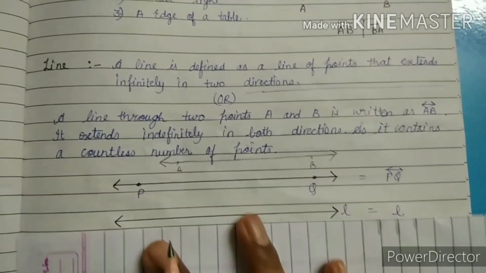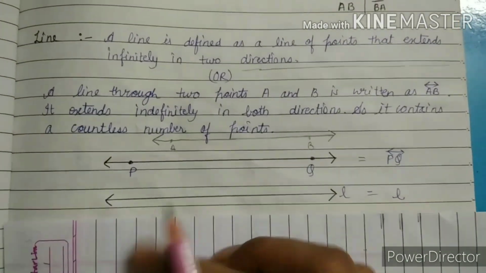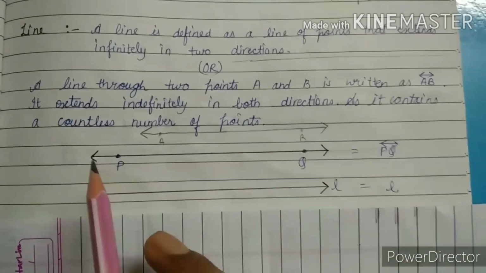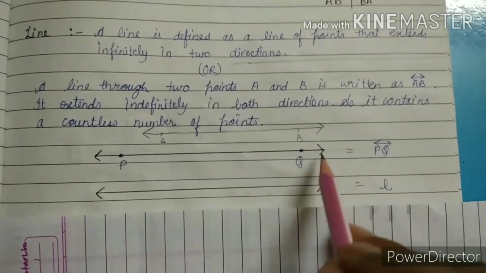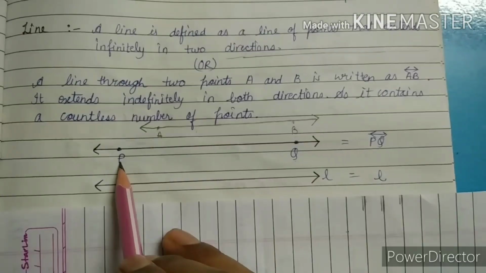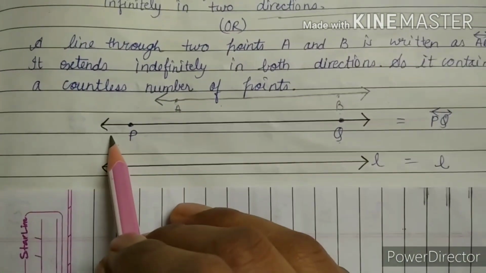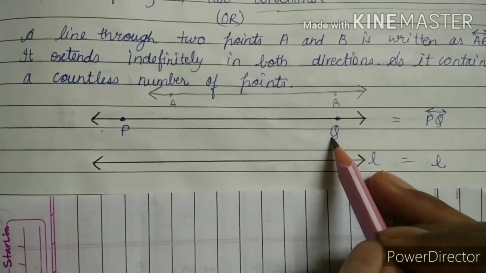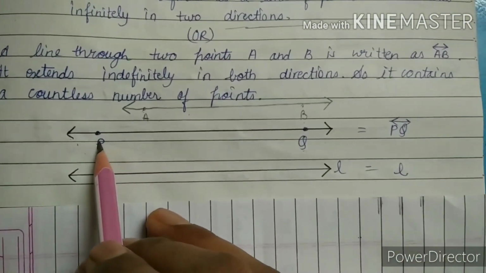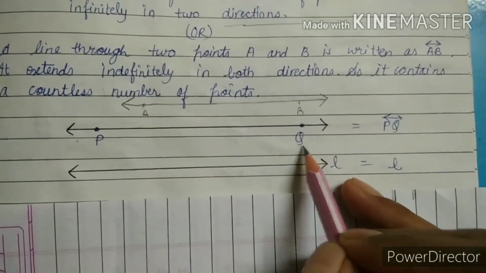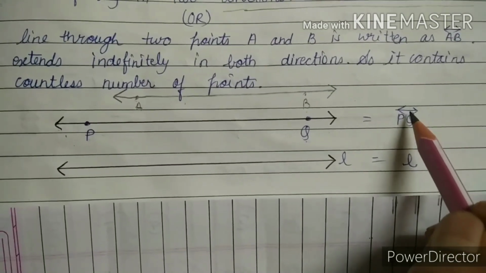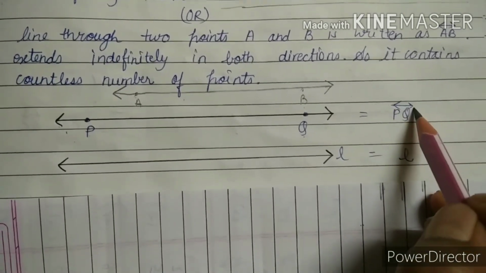I drew one example of a line. It is PQ. P and Q are not endpoints. It is shown as a line that has 2 points P and Q. Here we don't have any point in front of P, and here we don't have any point in front of Q. We have only the first point P here, and the first point Q here. So that is why we name this line PQ, and it is a line, so it has the arrows.